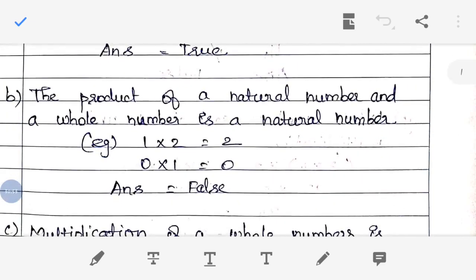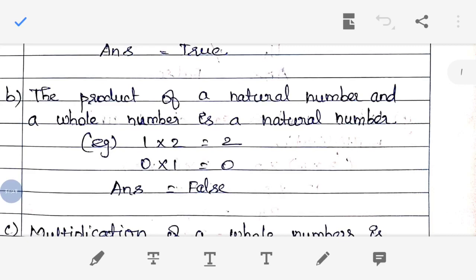The next one is: the product of a natural number and a whole number is a natural number. First we have taken the example 1 into 2. For the product of a natural number and a whole number, you have to take one natural number and one whole number. Here we have taken 1 into 2. Both are whole numbers, right? 1 is also a whole number, 2 is also a whole number. Yes, of course it is a natural number, but here the condition is the product of a natural number and a whole number.